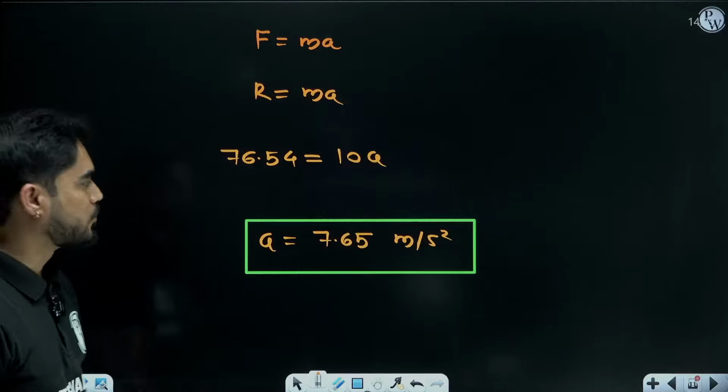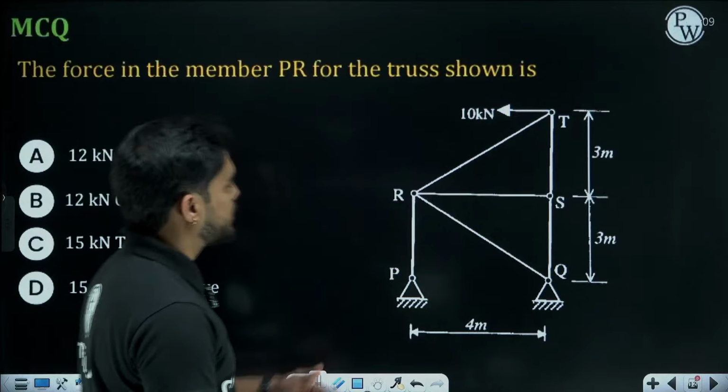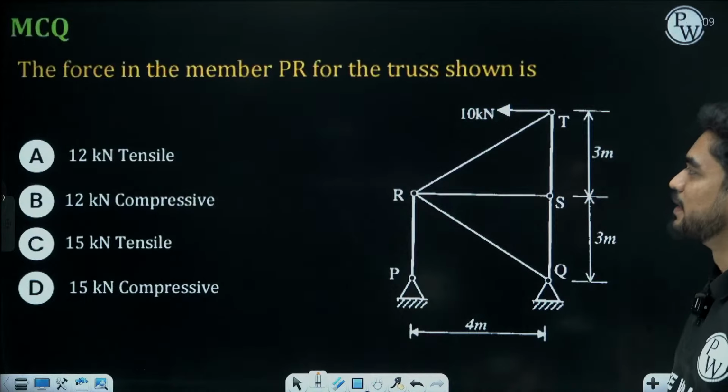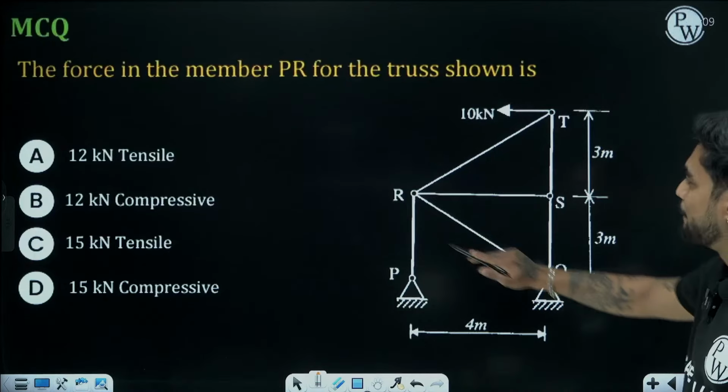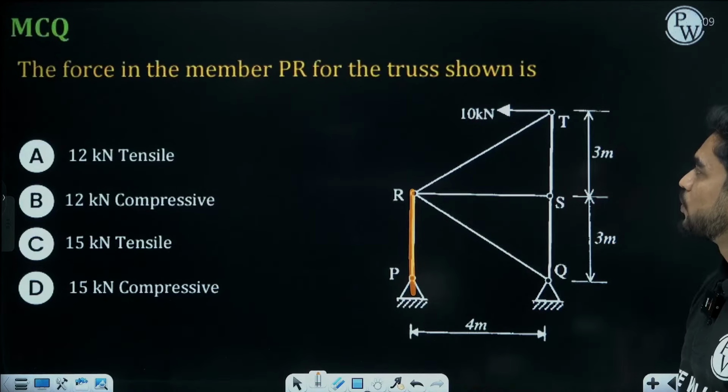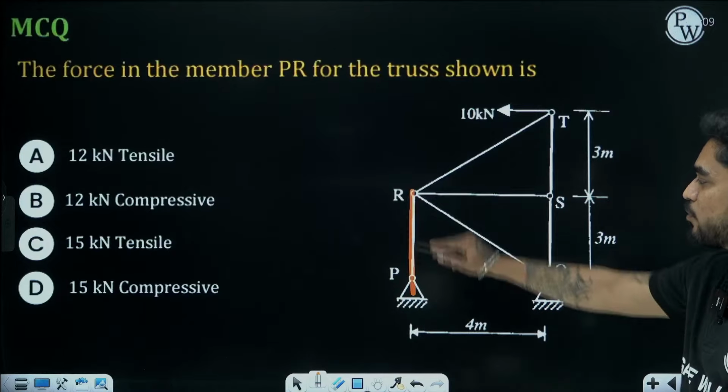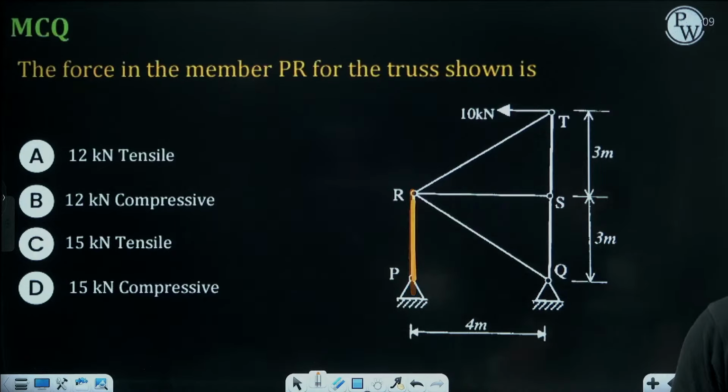Okay. Chalo. Moving on to the next question, and this is from truss. The force in the member PR for the truss shown is. What will be the force in this member PR?